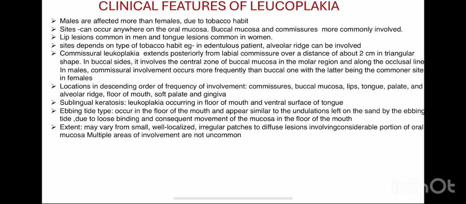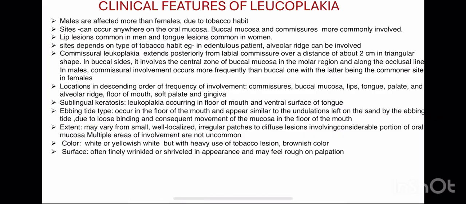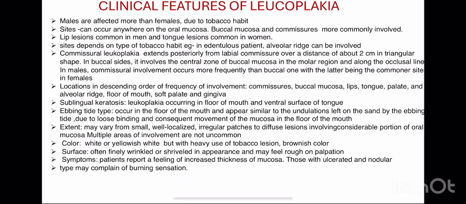Then extent: it may vary from a small, well localized, irregular patch to diffuse lesions involving a considerable portion of the oral mucosa. So multiple area involvement is common. It may occur in multiple areas of the mouth. Then color: it may be white, yellowish white, but with very heavy use of tobacco the lesion is brown in color. Then surface: often finely wrinkled or shriveled in appearance, but may feel rough on palpation.